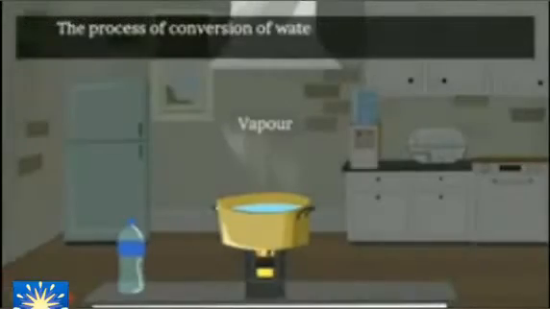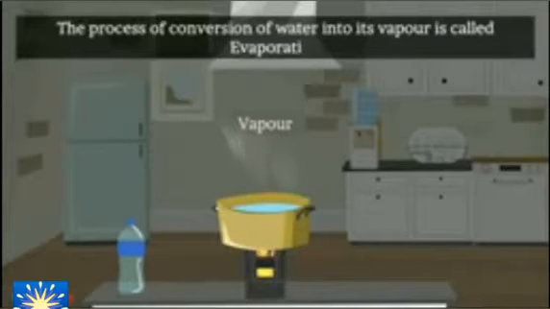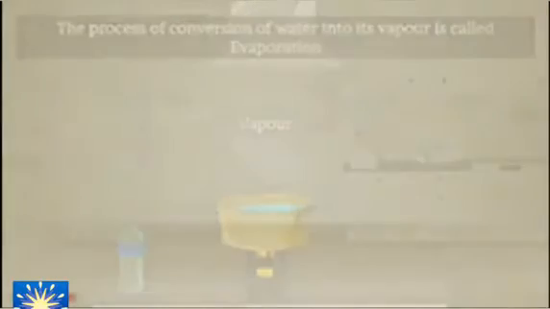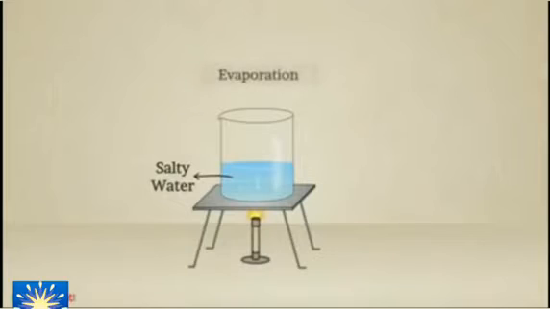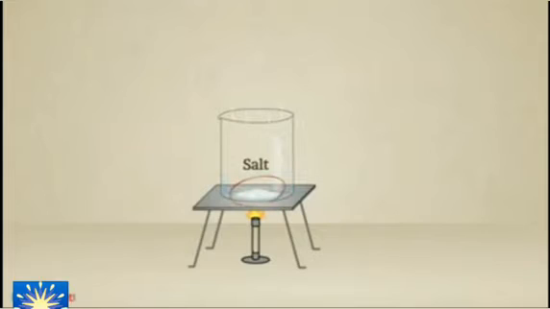Take a bowl and heat the water. We can see the vapor. The process of conversion of water into its vapor is called evaporation. Take a beaker and put salt water in it. Heat it. Due to evaporation, the water will be evaporated and we get the salt.